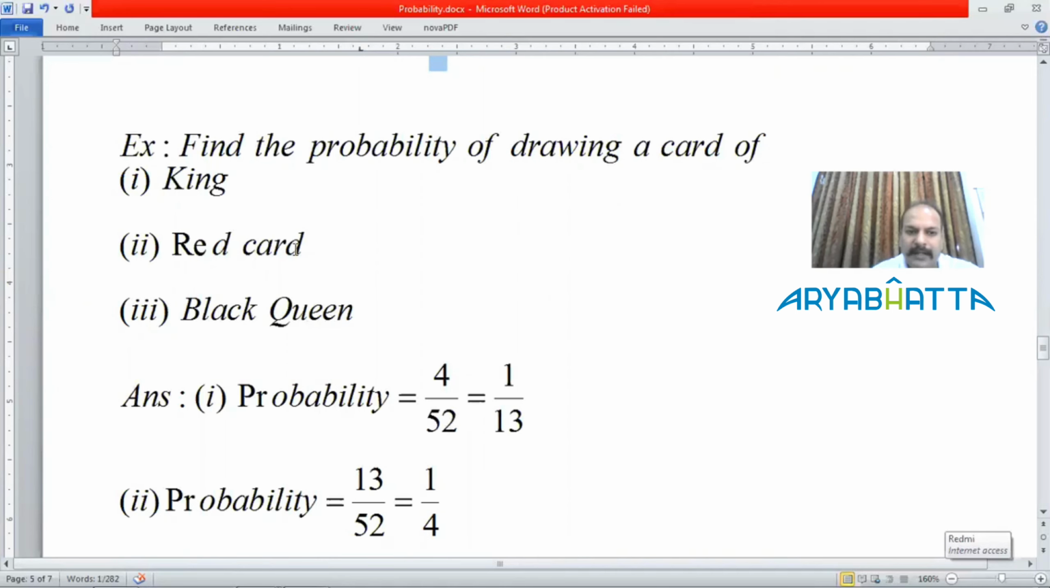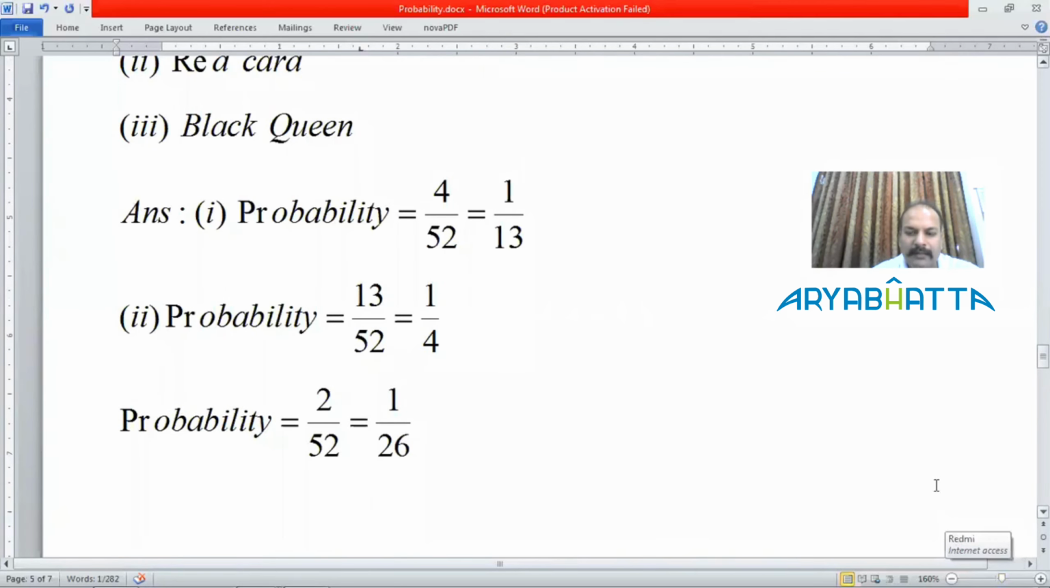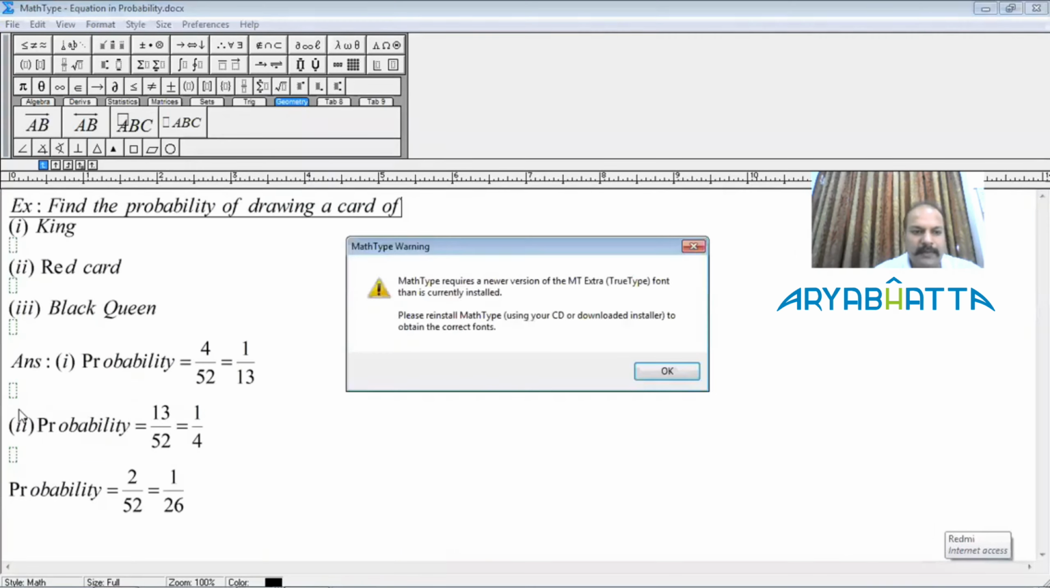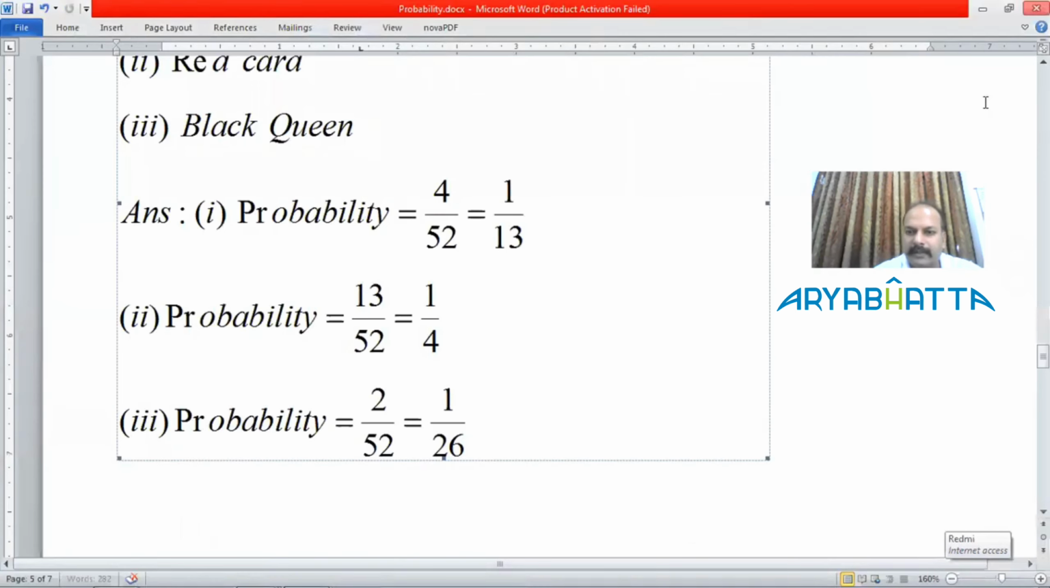Red card. How many red cards are available in the second part? 13. So this will be 13 by 52. And black queen. How many black queens are there? 2 black queens are there. So it will be 2 by 52. So this is the way the problem of card will be solved.